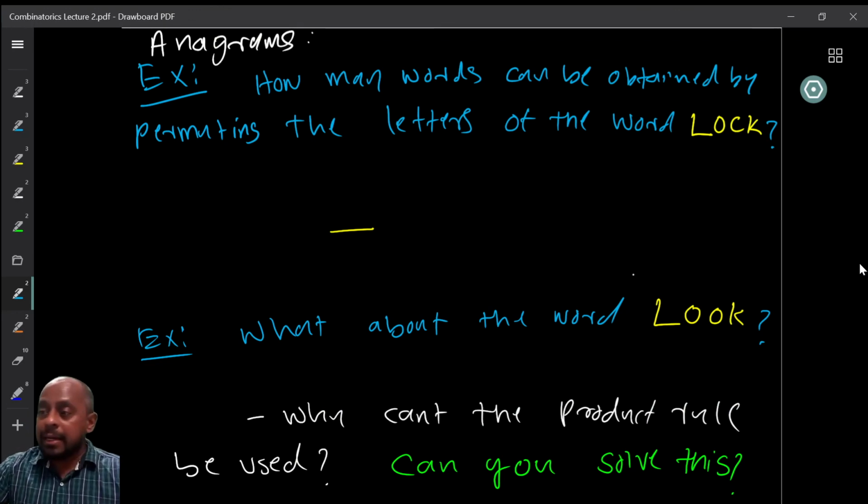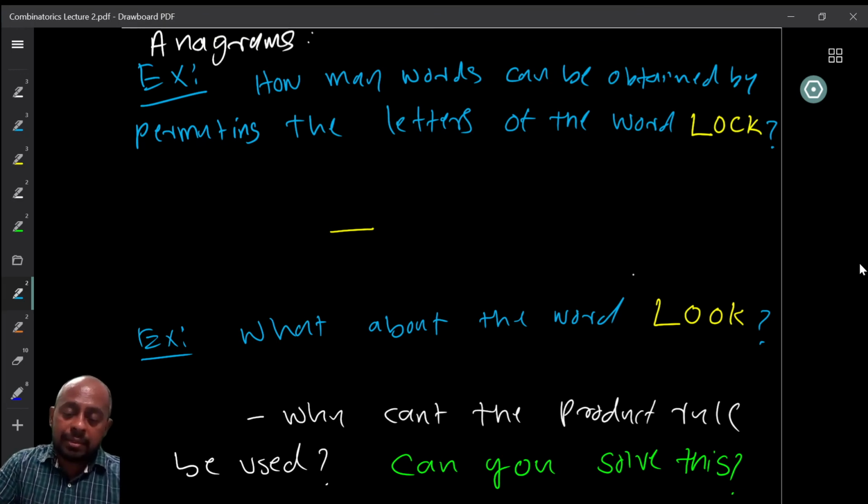We are looking at anagrams. Anagrams are basically permutations, basically words. Given a word, you can permute the letters of the word in whichever way you want to find different other words. They need not make any sense, not a word in a particular language, but they are words, basically strings, made from permuting the letters.